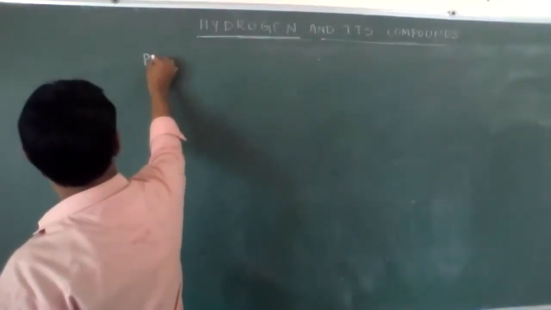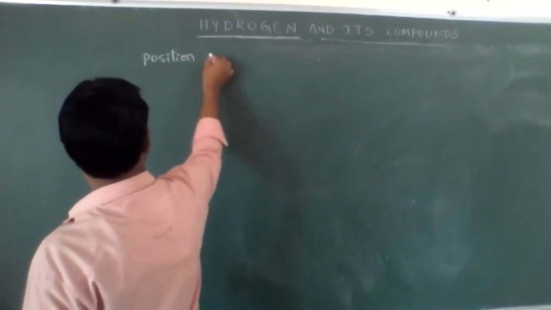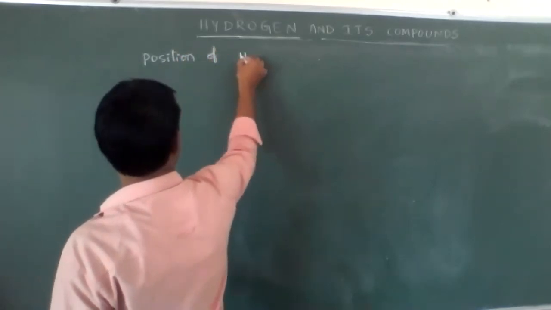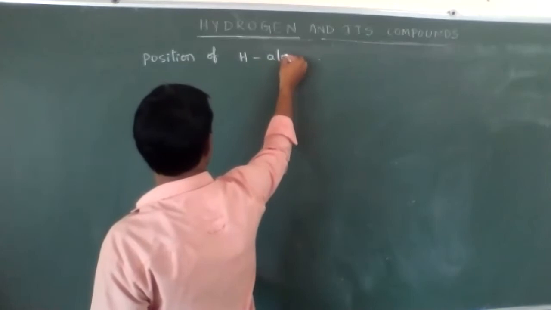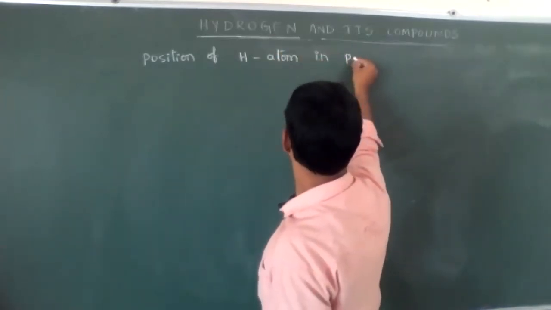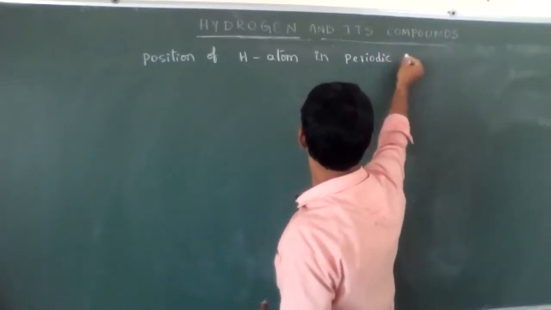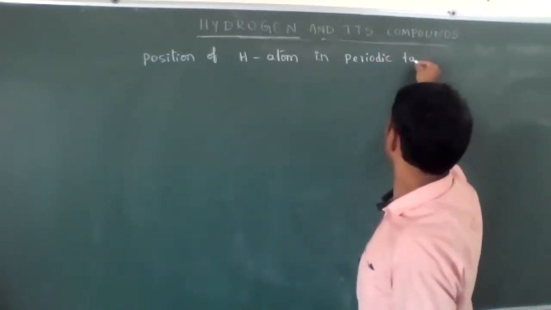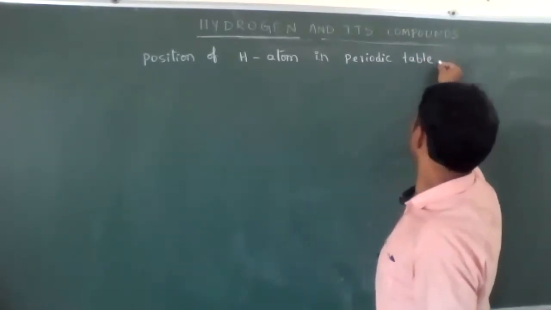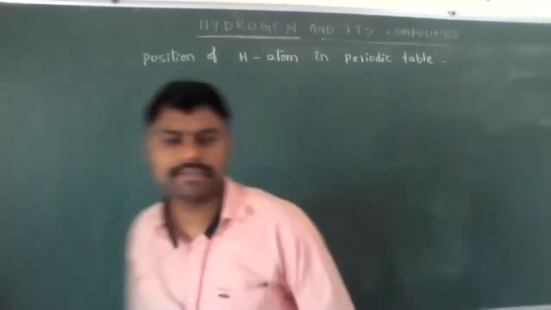Okay, we need to discuss the position of hydrogen atom in periodic table.